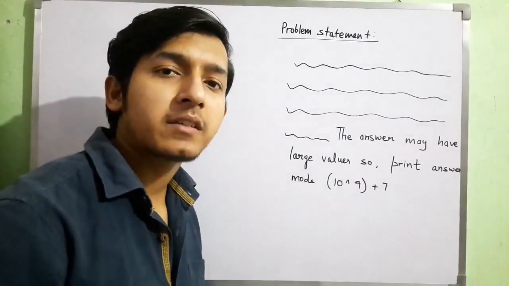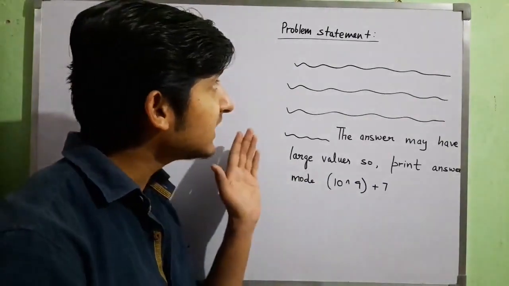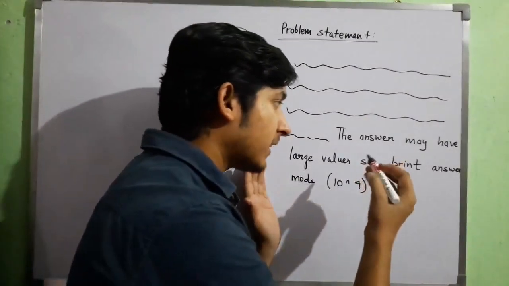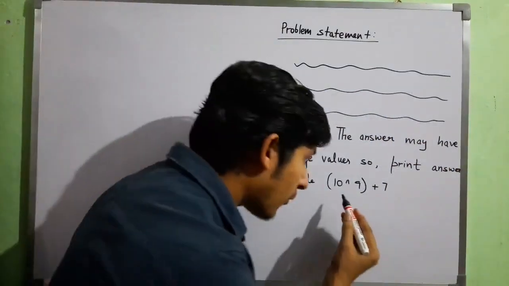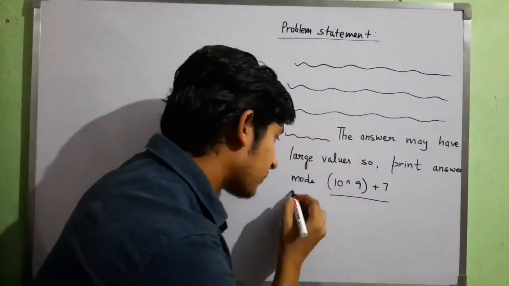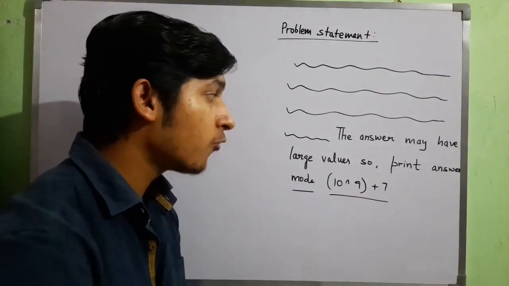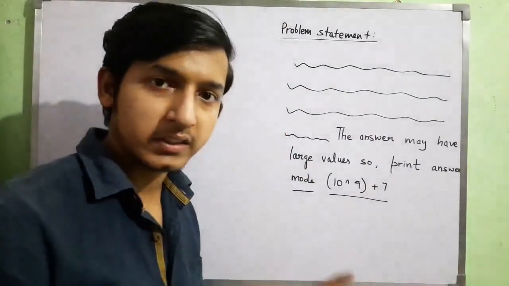In many competitive programming platforms, you must have seen a problem statement that ends with something like "answer may have large values, so print answer mod this." So what is this value, why do we take mod, and how do we take it? I'll cover all these things now.